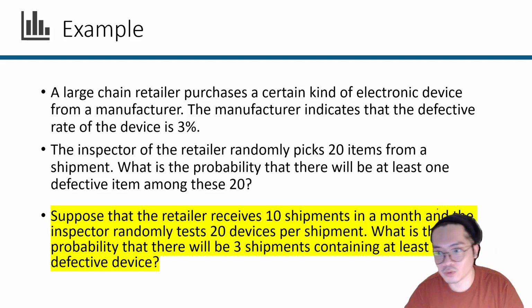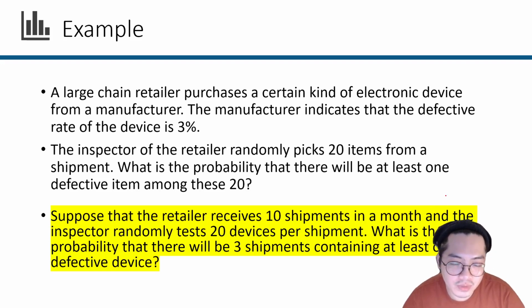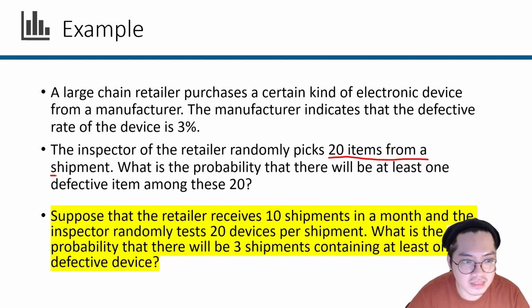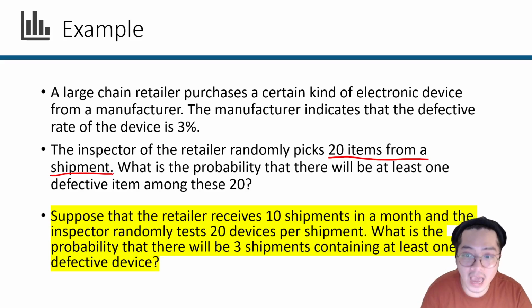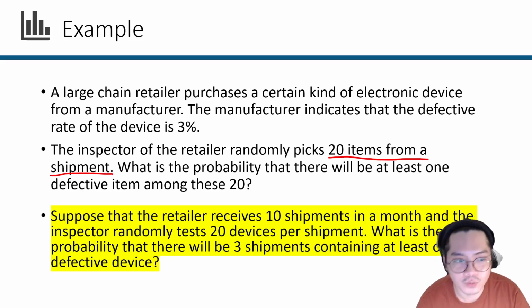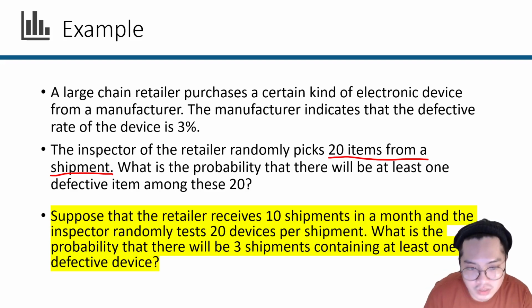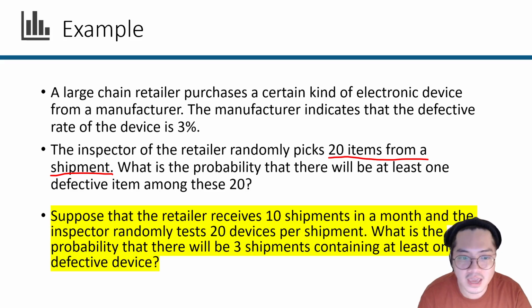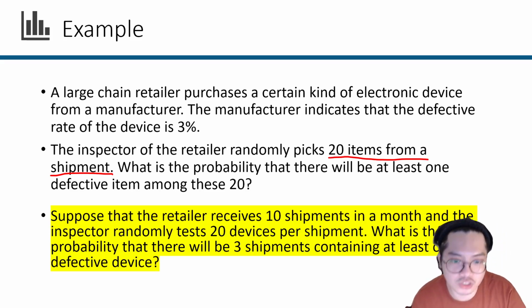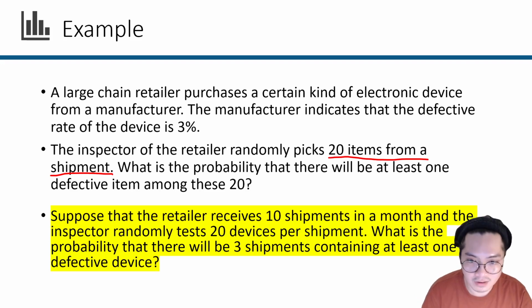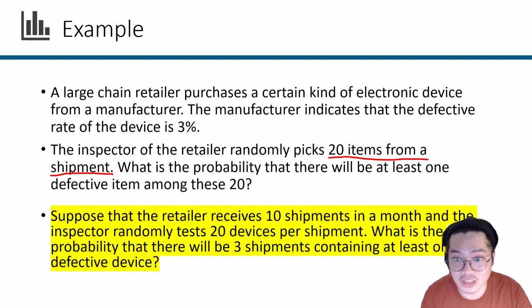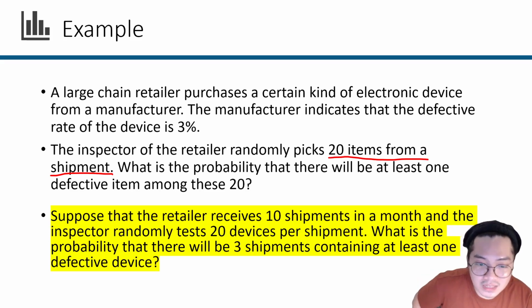Okay, now we go to the one that is highlighted. Suppose that the retailer receives 10 shipments in a month, right? 20 items from a shipment. So that means that this retailer receives 200 items. But that doesn't matter because we'll look at just the second part. Suppose that the retailer receives 10 shipments in a month and then the inspector randomly tests 20 devices per shipment. So basically, this is the same thing that they do in here. What is the probability that there will be 3 shipments containing at least one defective device?